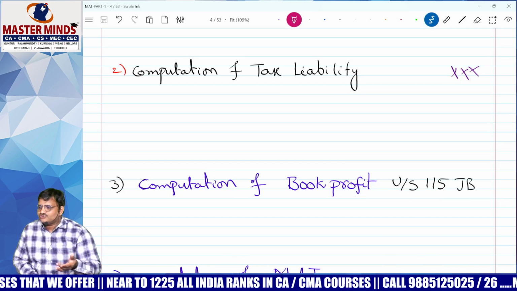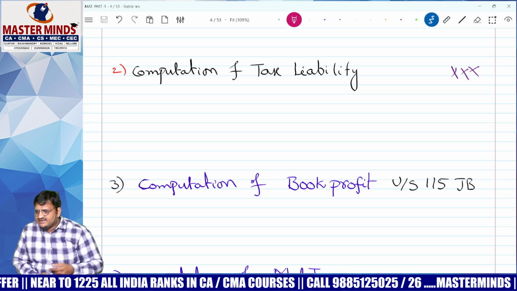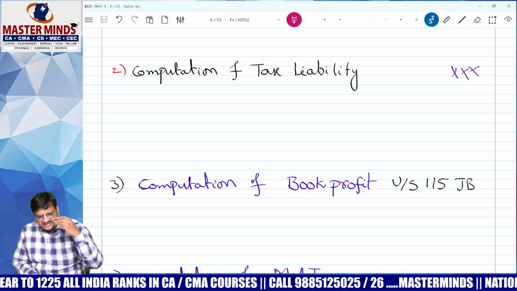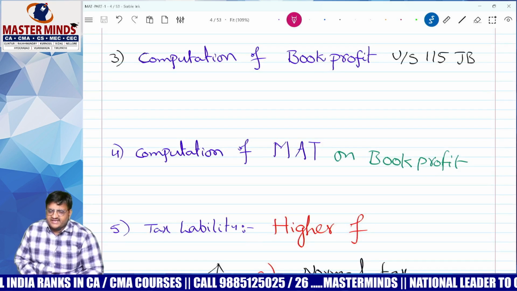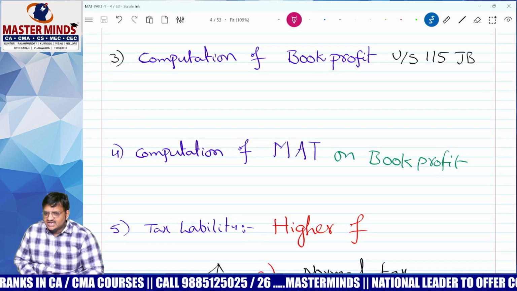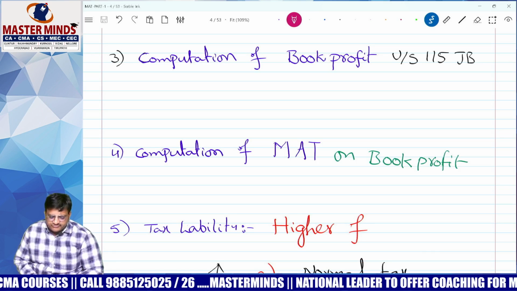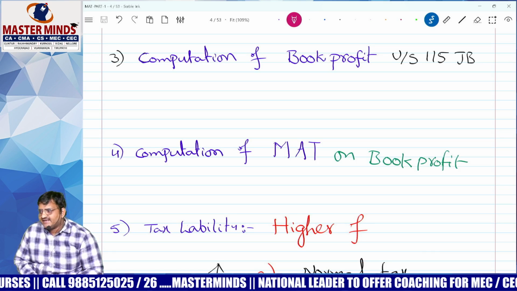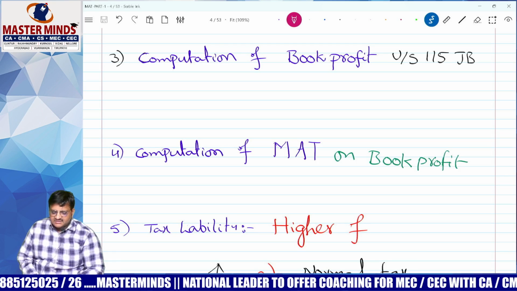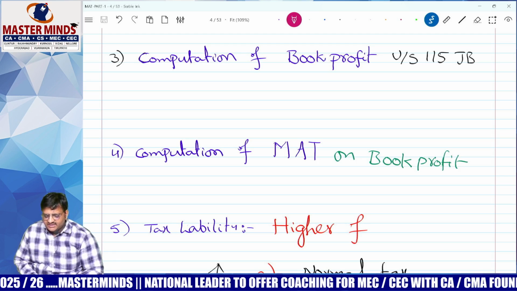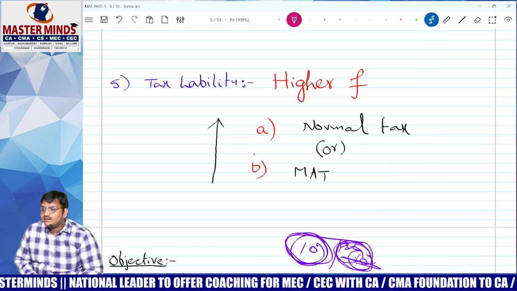Already you know these two topics; you covered them at your childhood time, at IPCC level, CMA inter level. Even degree students know total income and tax liability. Number 3, the extra topic, computation of book profit. Step number 4, computation of MAT, minimum alternative tax. Last one, tax liability is equal to the higher of normal tax or MAT.